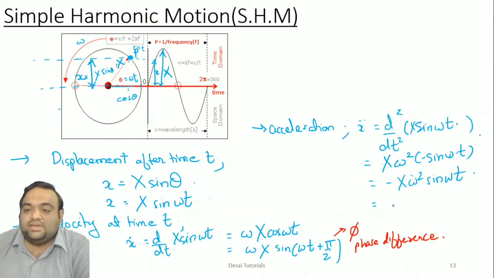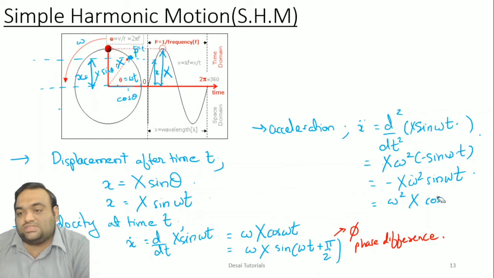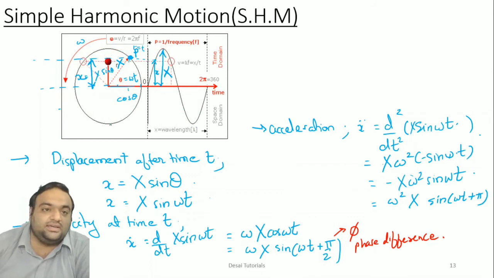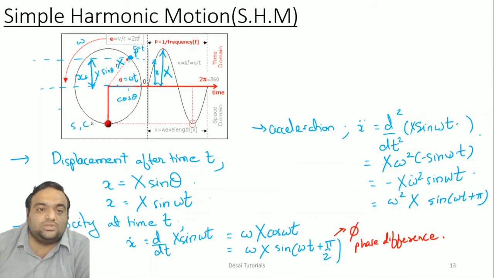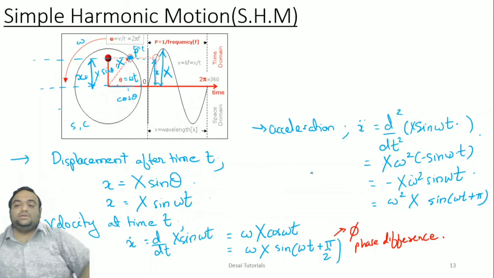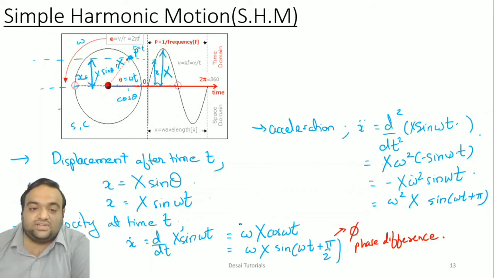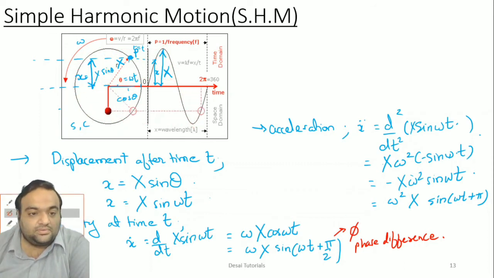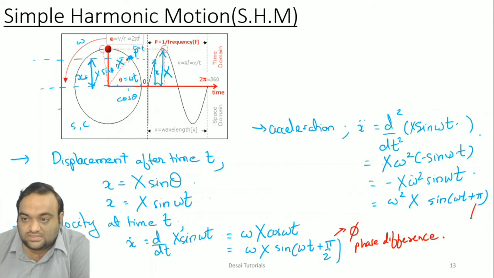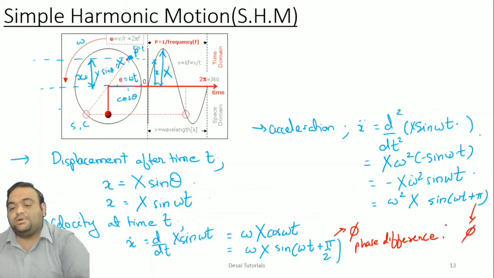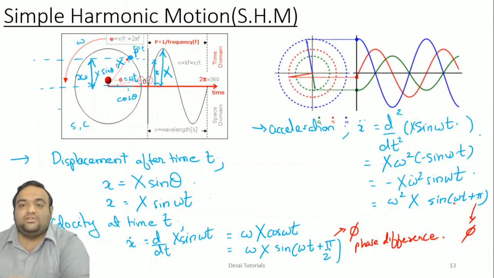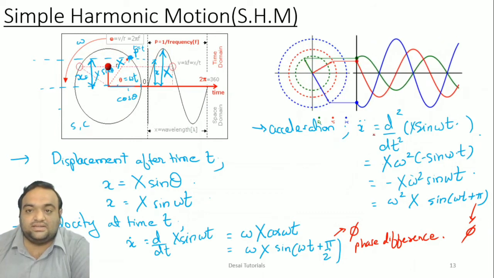And this equation can be rewritten as omega square X sine of omega t plus pi, because in the third quadrant sine and cos both are negative. So here the phase difference is an amount equal to pi. If you plot graphically, it will look something like this, right?